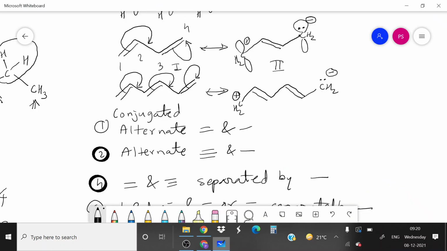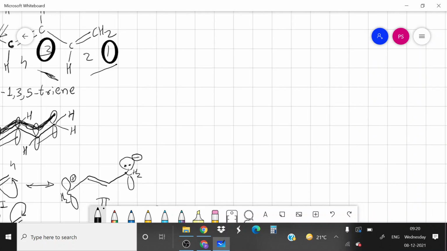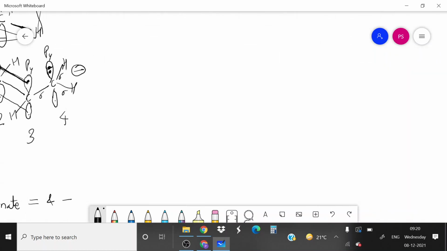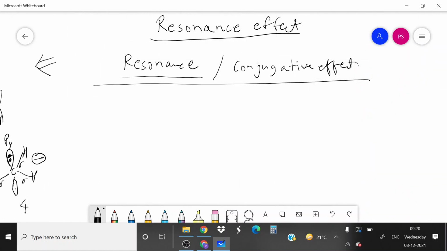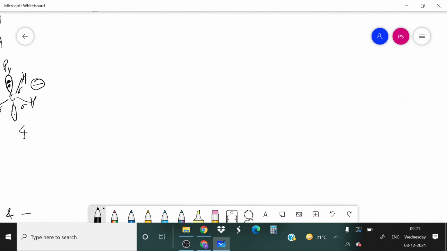So what is resonance actually? Resonance is movement of loosely held electrons from one part of the molecule to another part or throughout the molecule. Movement of loosely held electrons throughout the molecule in conjugate manner is called resonance. So what is resonance?